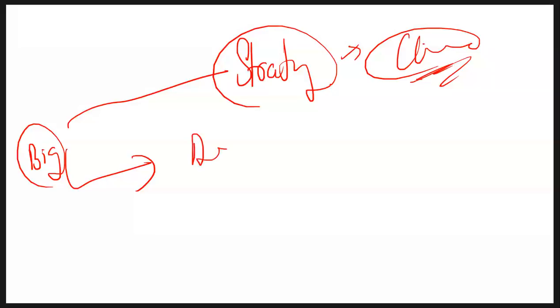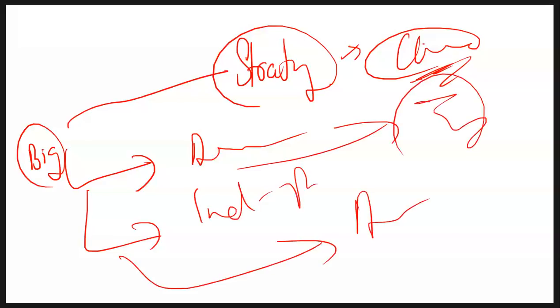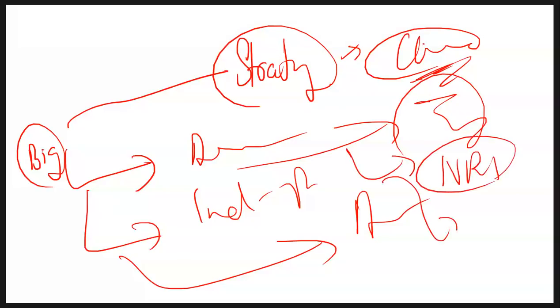Then we have talked about democracies, like these two countries are democracies. We have talked about Indo-Pacific region as well, defense deal, trade deal, people-to-people contact, our NRIs, the nuclear deal. There are so many things that we have discussed in a recent past.